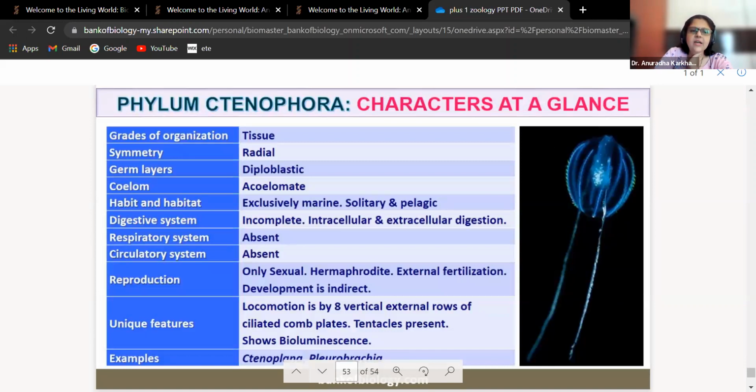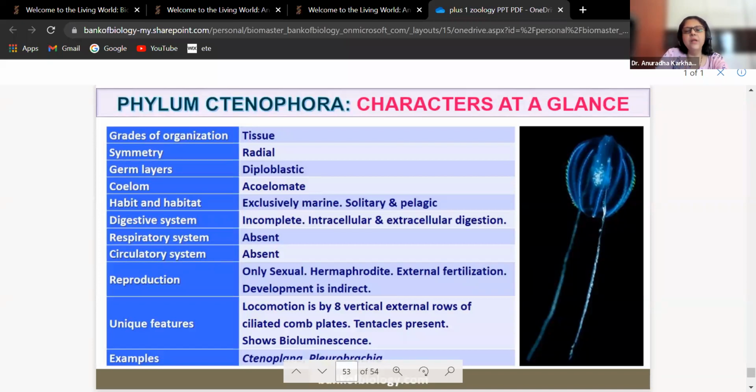Characteristics at a glance. Grade of organization: tissue. Symmetry: radial. Germ layers: diploblastic. Coelom: acoelomate. Habitat: exclusively marine, solitary and pelagic. Digestive system is incomplete, intracellular and extracellular digestion. Respiratory system absent. Circulatory system absent. Reproduction only sexual, external fertilization. Development is indirect. Unique features: locomotion by 8 vertical comb plates. Tentacles are present. They show bioluminescence.